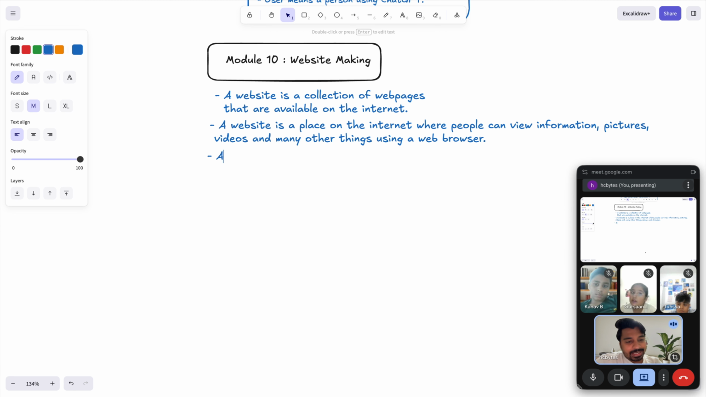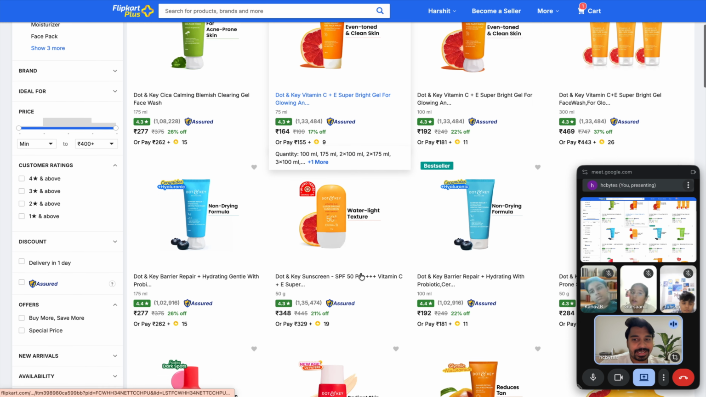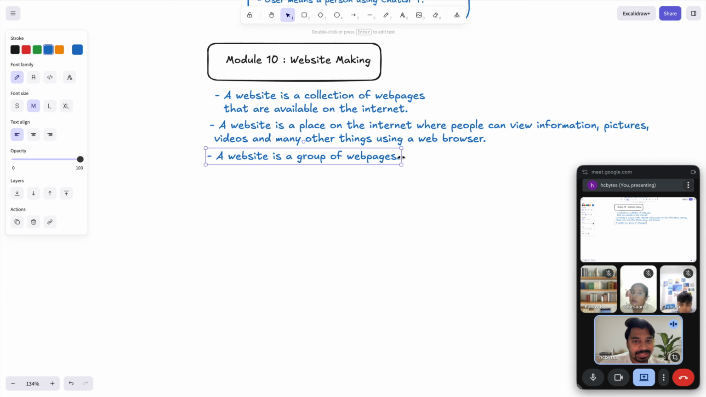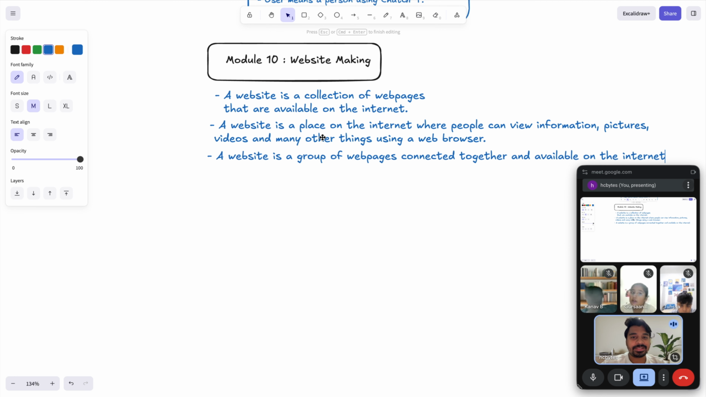In one line, I can say a website is a group of web pages. I'll show you what web pages are. With the help of the Flipkart application, I went to the Flipkart website and I'll show you what web pages are. So a website is a group of web pages connected together and available on the internet. This is the definition of a website.